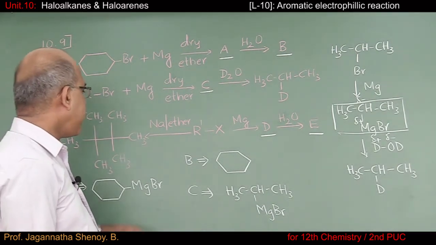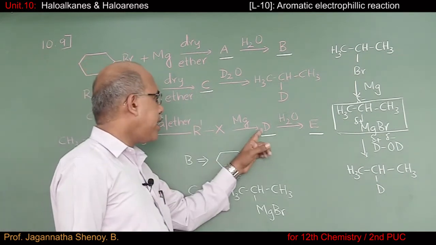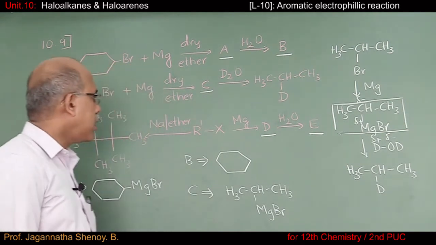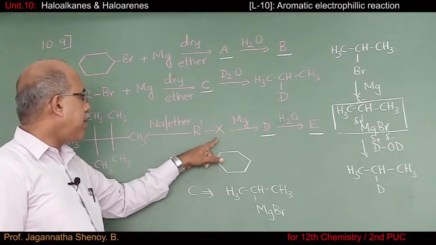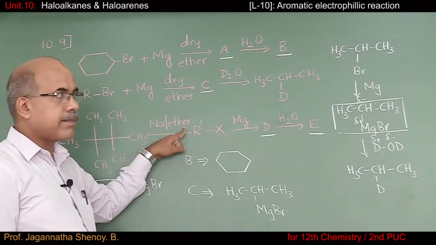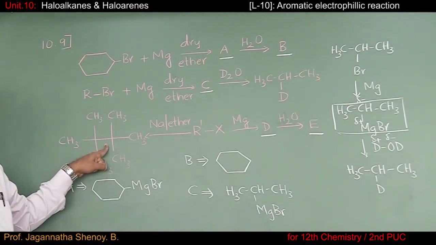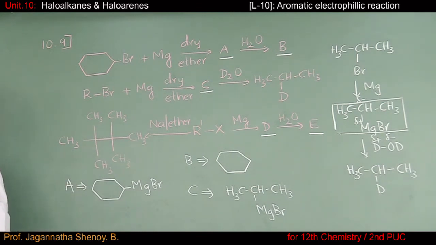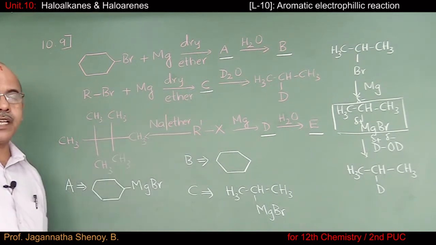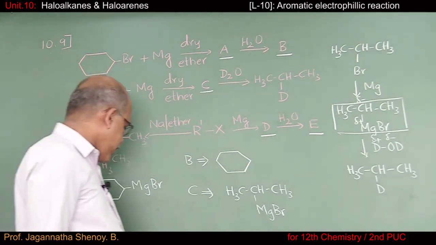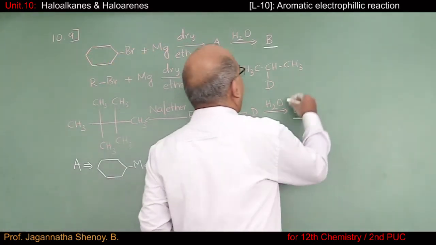Next, once I have identified compound C, then I have to identify D and E. For that, I'll start from R'X and I'm going to subject it to Wurtz reaction. And they have mentioned what would be the product of Wurtz reaction. And under Wurtz reaction, I had already told you from the product of Wurtz reaction how to identify the starting alkyl halide. The product of Wurtz reaction structure I'll write here.